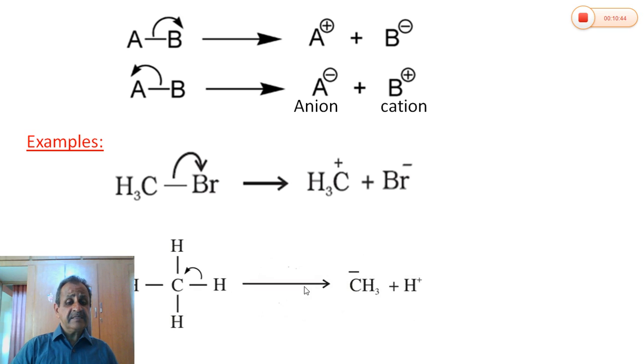Or, in some cases, the pair of electrons present between carbon and hydrogen moves towards carbon. The bond is broken heterolytically. Then the negative charge remains on carbon and there are no electrons on hydrogen. It carries a positive charge. It is a hydrogen ion. And the negatively charged methyl group is called the methyl carbanion.